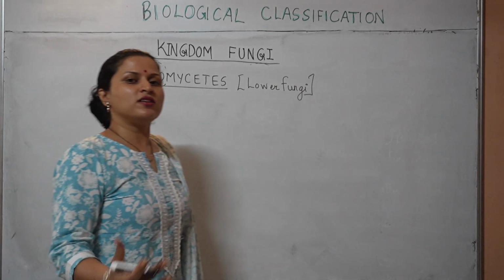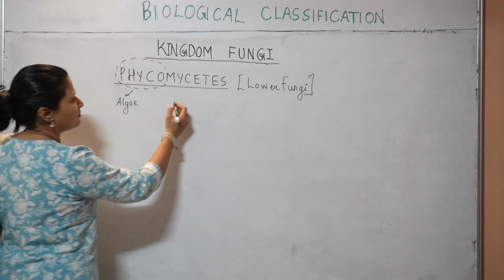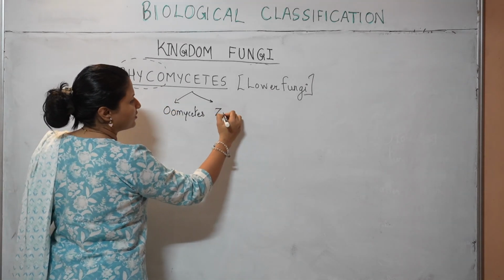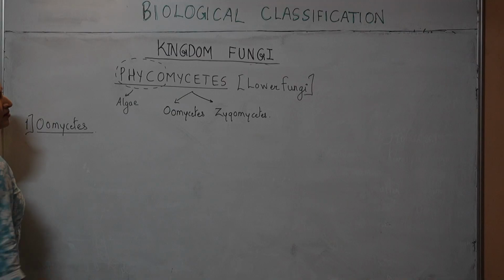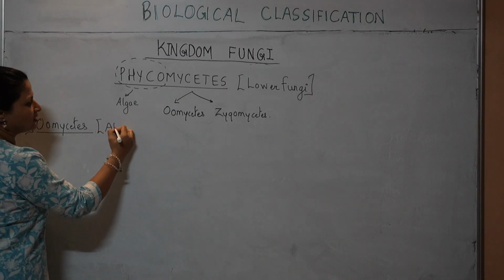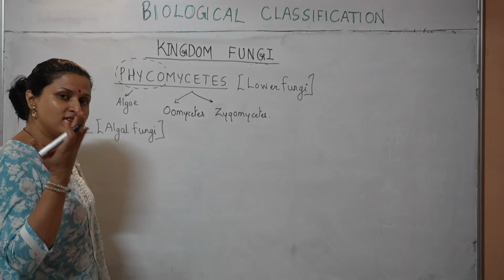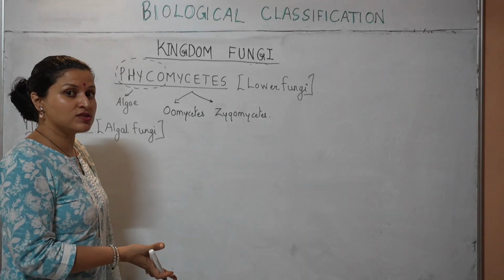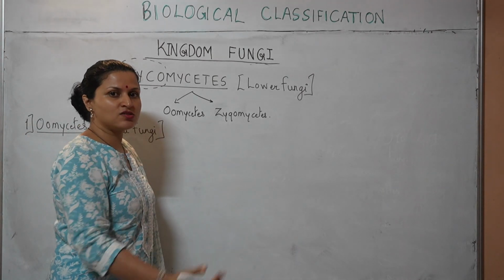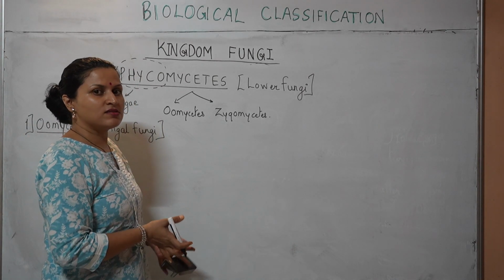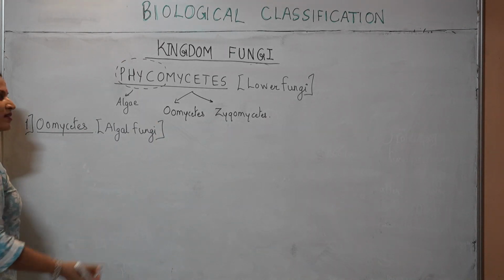They need a lot of water or moist conditions for their development. Phycomycetes are of two types, oomycetes and zygomycetes. Let us do one by one. Oomycetes, also called as algal fungi, very much like algae, water-based. Even their cell wall is made up of cellulose and not chitin. Chitin cell wall will begin from zygomycetes onwards. Their cell wall is so primitive that it is made up of cellulose, just like the algal counterparts.